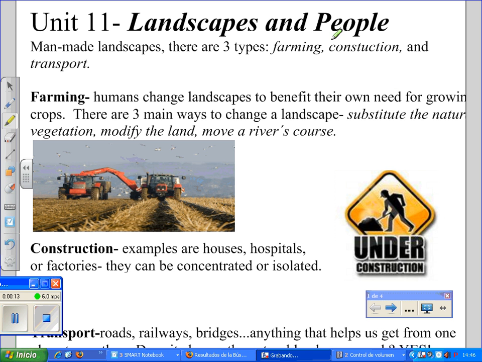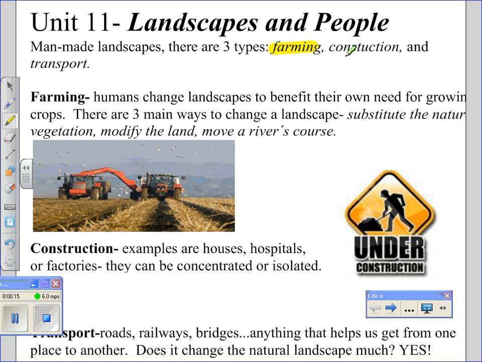There are three types: farming, construction, and transport. A farming landscape means that humans change the landscape to benefit their own need for growing crops. There are three main ways to change a landscape: substitute the natural vegetation, modify the land, or move a river's course.